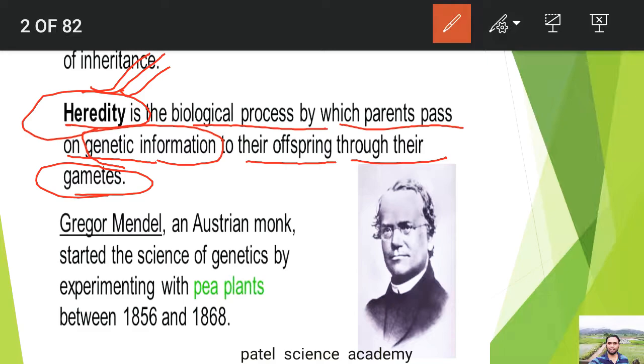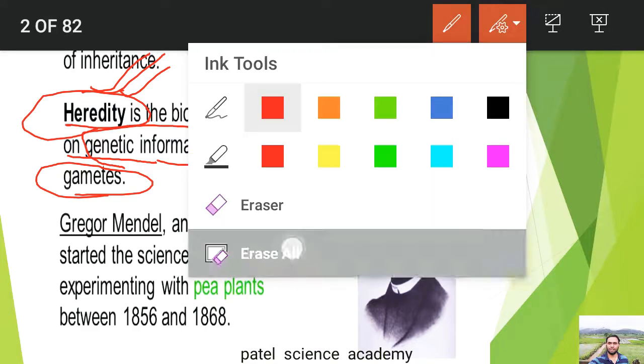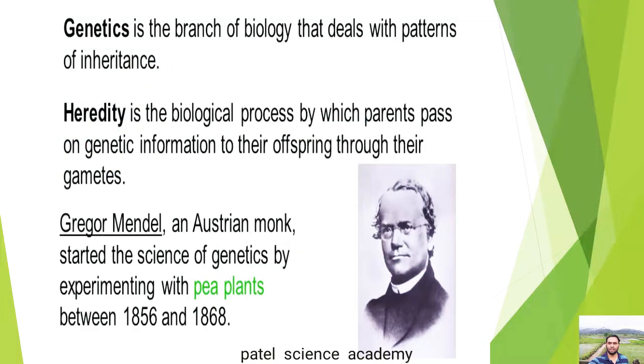There are a lot of examples of heredity in your body. You can just imagine your body and think about it. Genetics is the branch of biology that deals with the patterns of inheritance. Heredity is the biological process by which the transmission of genetic material, that is genetic information, from generation to generation, that is from parents to offspring, takes place.